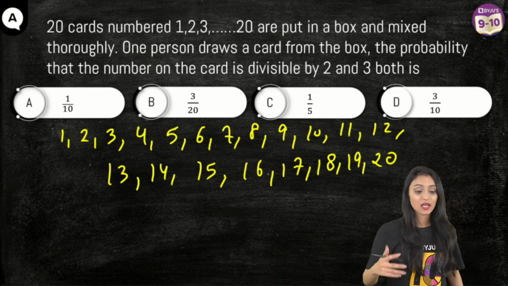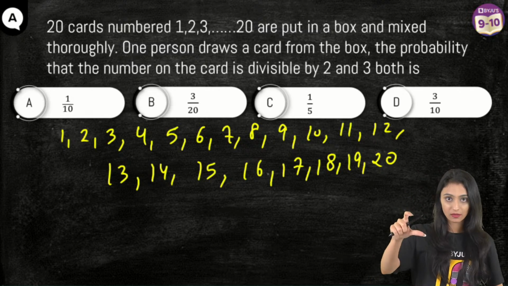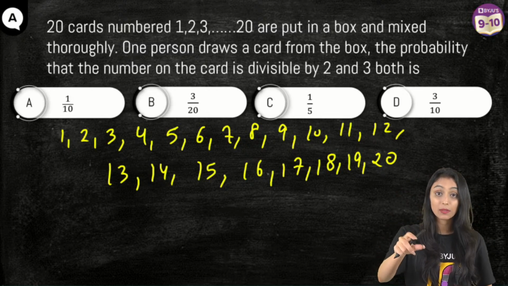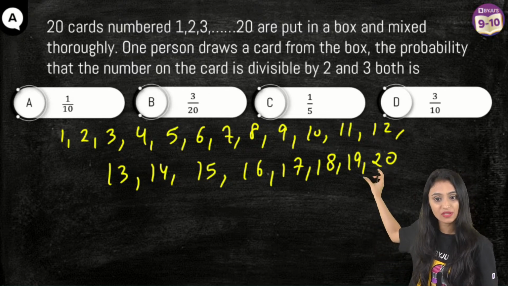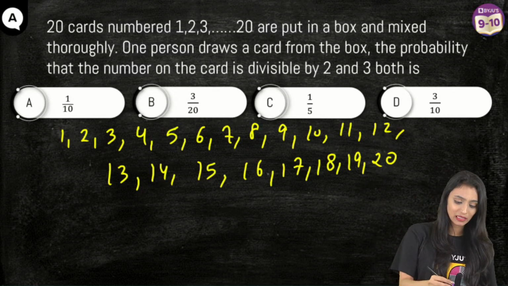So basically, yes, the question says the number on the card has to be divisible by both 2 and 3. So the first number, if you start from 1, which is divisible by both 2 and 3. Yes, this could be done mentally, right, Raj?